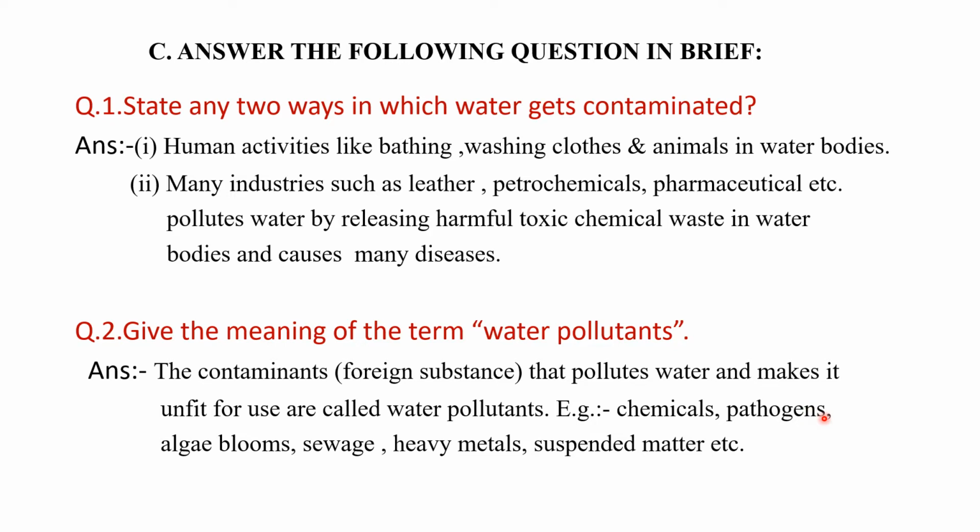Pathogens means harmful bacteria. Then algal bloom, sewage, heavy metals. Suspended matter means those matter which are visible to our naked eye, which are floating, and they are known as suspended matter. So these are the water pollutants that are often found in polluted water.